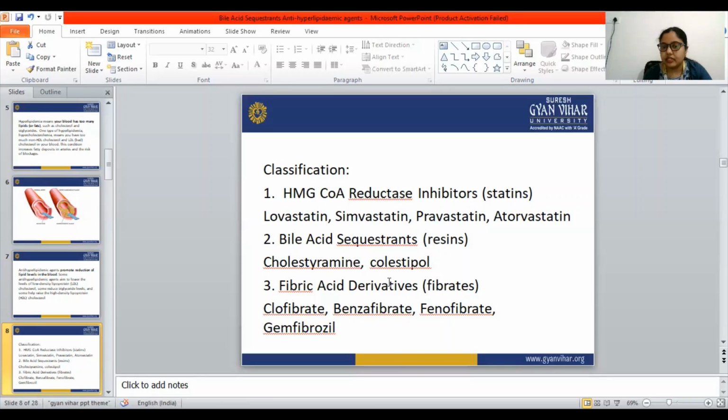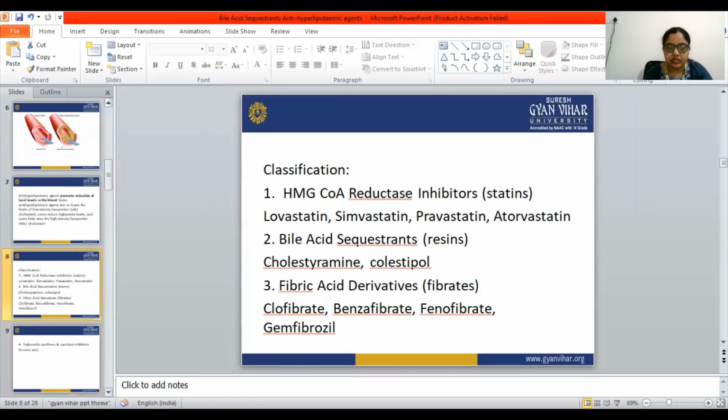The examples are clofibrate, bezafibrate, fenofibrate, and gemfibrozil. Clofibrate we have seen in the previous class. So we have done the HMG-CoA reductase inhibitors and the fibric acid derivatives, that is, fibrates.